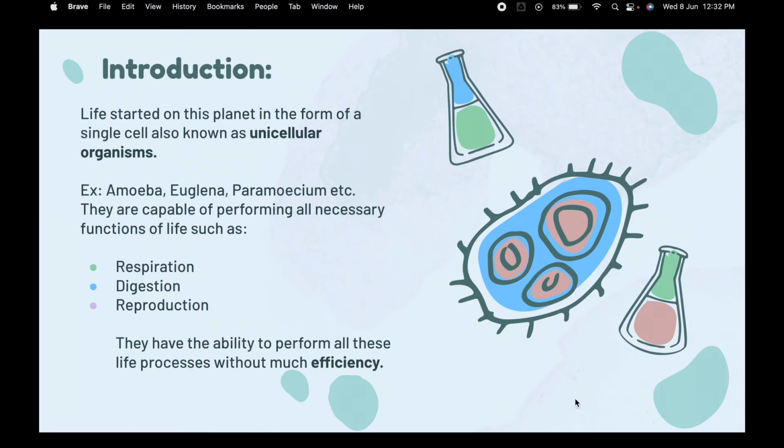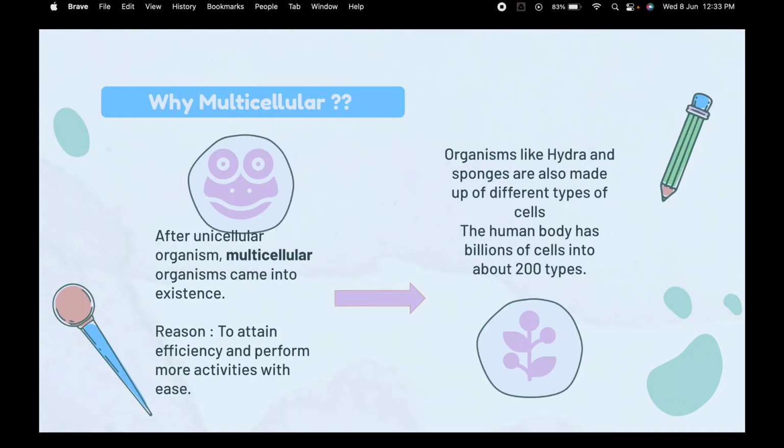These unicellular organisms are capable of performing all necessary functions of life, such as respiration, digestion, reproduction, etc. So they have the ability to perform all these life processes, but they do not have much efficiency when performing these functions. That posed a very big problem. So then came multicellular.